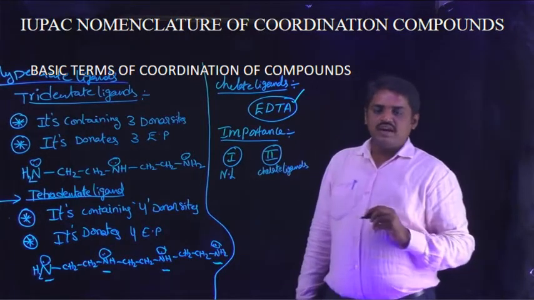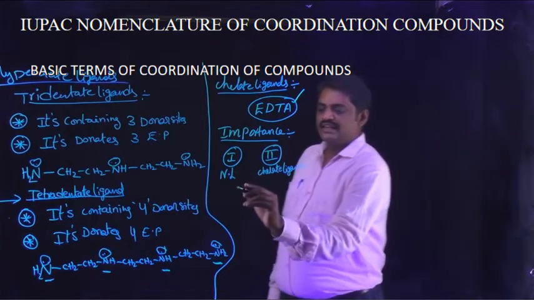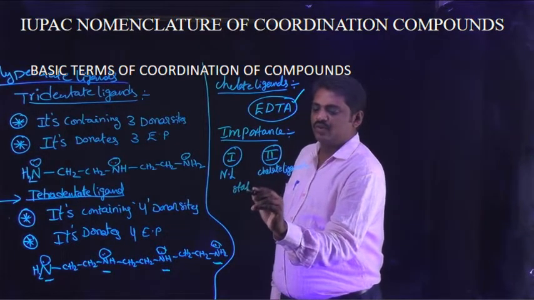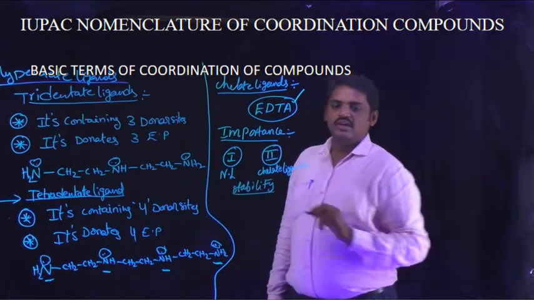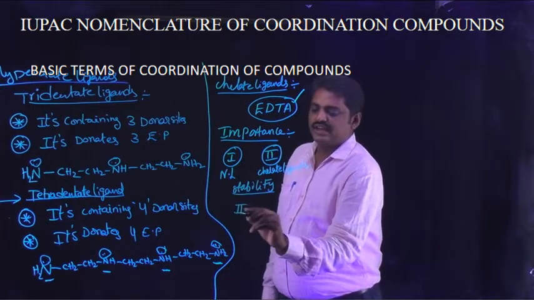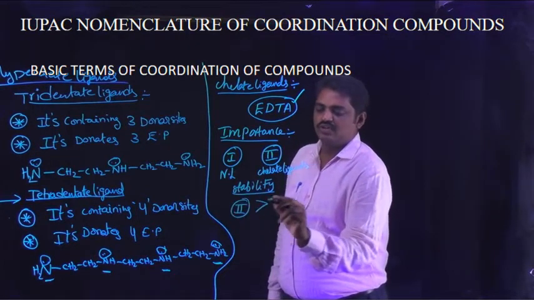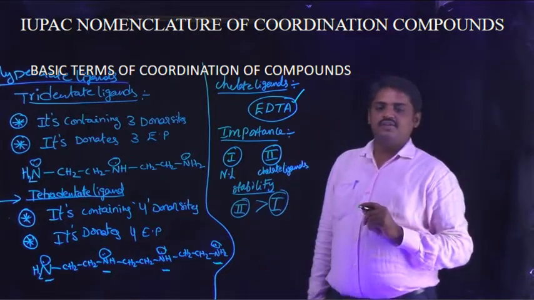These two coordination compounds are observed. The second coordination compound exhibits more stability compared to the first one.